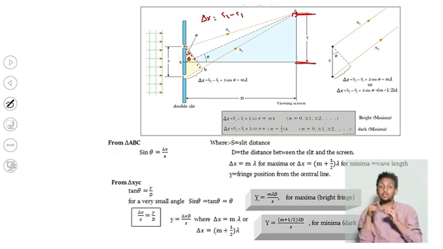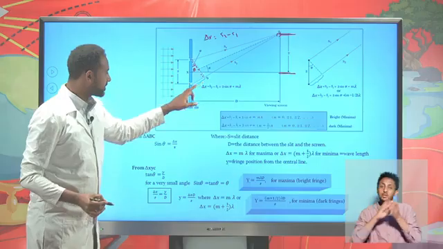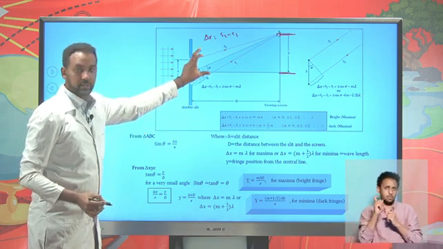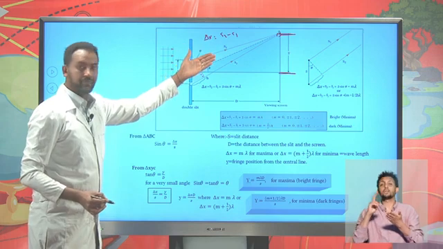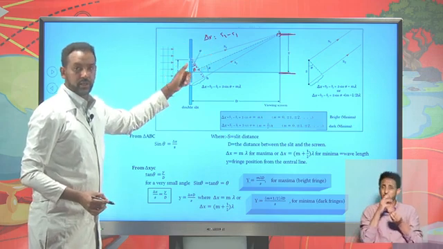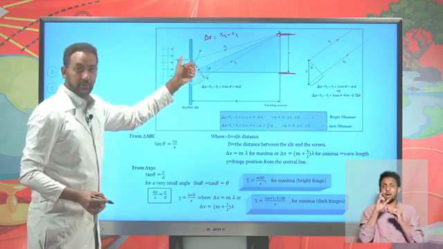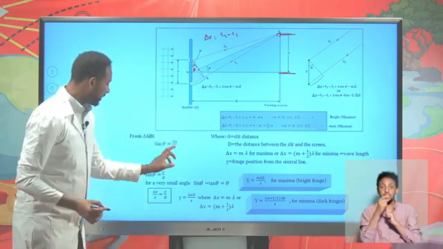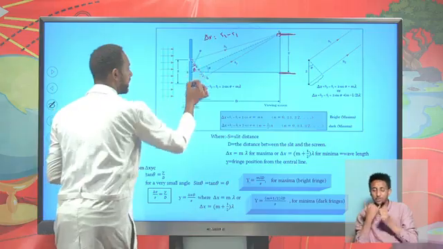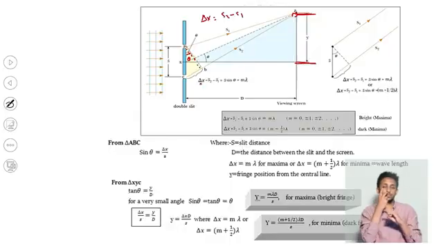So sine theta can be expressed using the path difference between the two waves. As we have said, if the path difference is an integral multiple of lambda, there will be a maxima. And if it is an odd multiple of lambda over 2, there will be a minima. So it's possible to say that sine theta is change in x over the distance between the two slits, which is known as the slit gap. We call it the slit gap, or we can represent it using S.